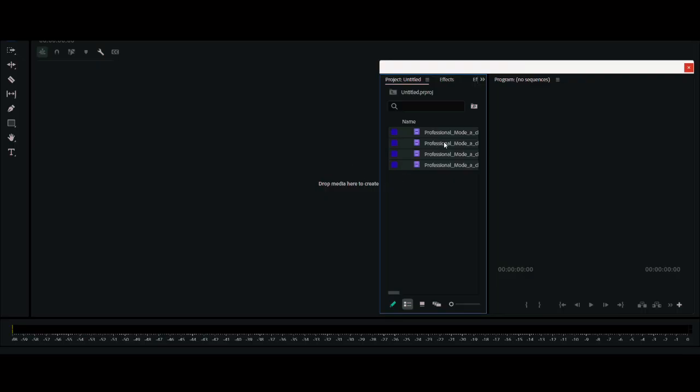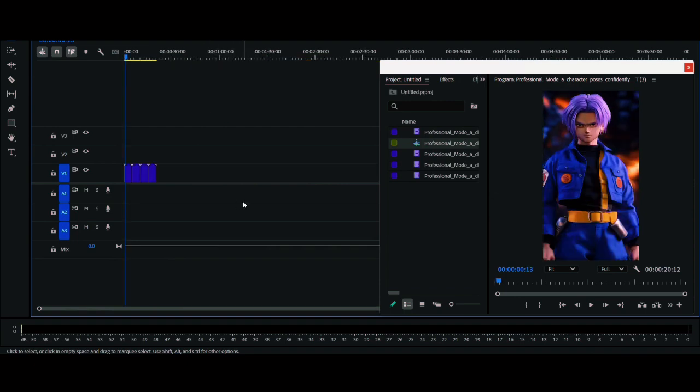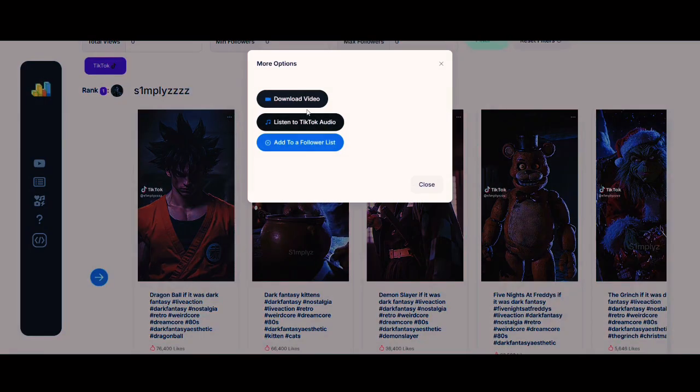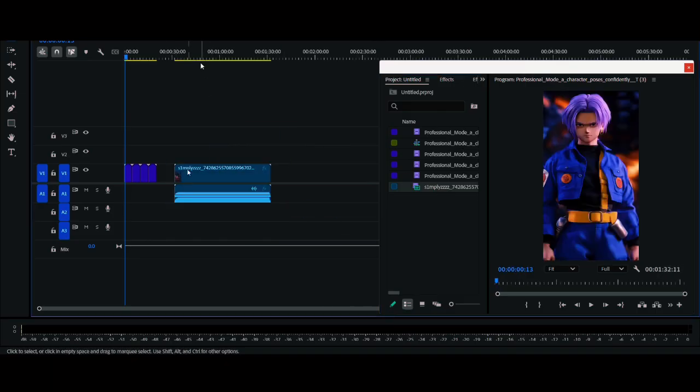So now I'm here in Premiere Pro, and I'm going to go ahead and drag these clips into my timeline right here. But before I get started with this, I'm going to come back to VidBuzz right here and click this button to download the video. And I'm going to bring that onto my timeline as well, just to get a sense of the length and how the clips are timed with the music.